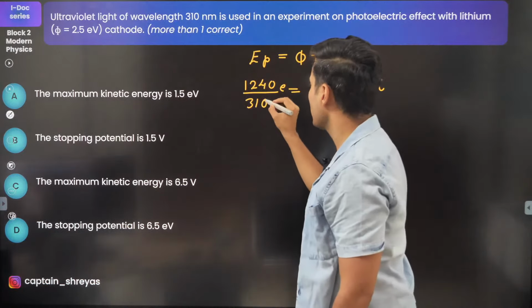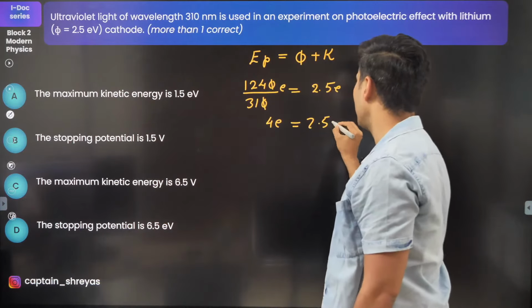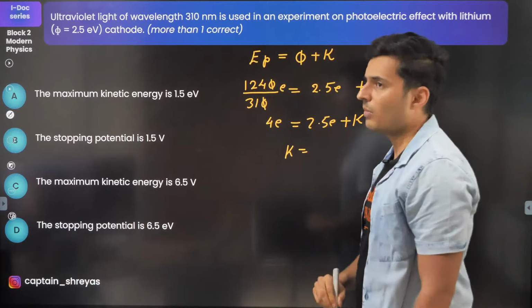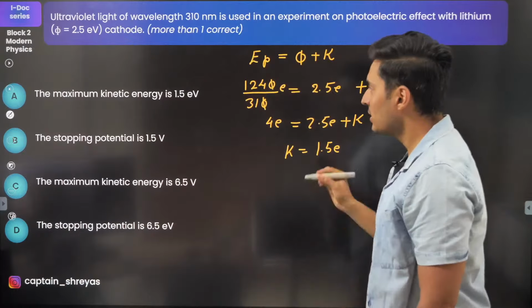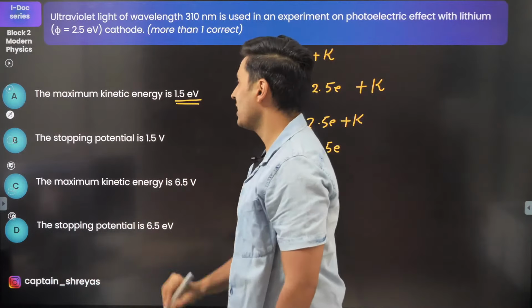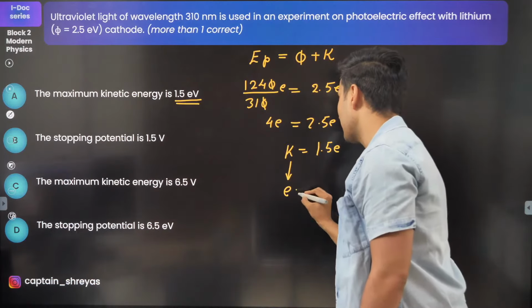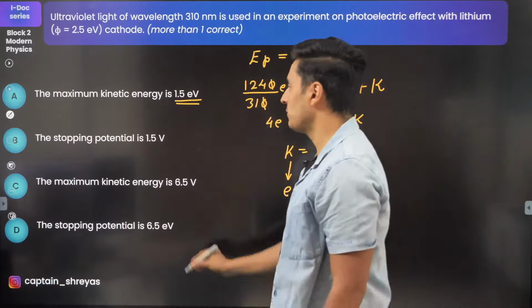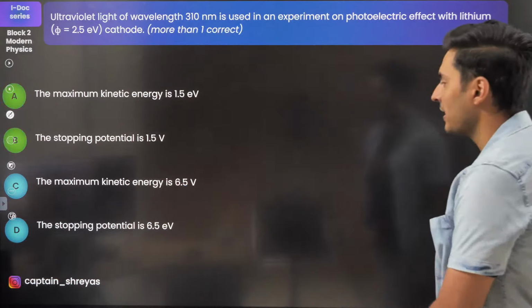Now 1240 by 310, that's going to be 4 electron volt, equal to 2.5 electron volt plus the kinetic energy. So the kinetic energy will be 4 minus 2.5, that is going to be 1.5 electron volt. Now kinetic energy is nothing but electron charge times stopping potential. So hence the stopping potential will be 1.5 volts. So hence option A and B will be correct.